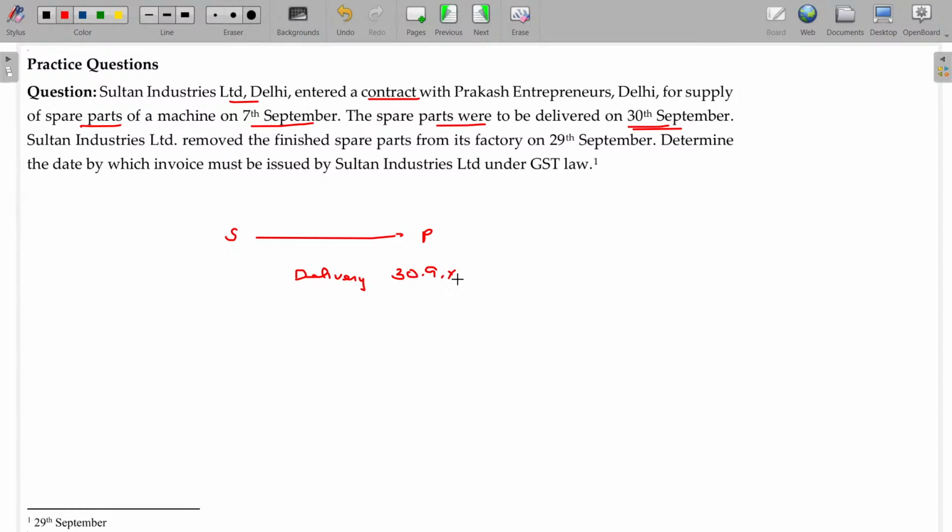Sultan Industries Limited removed the finished spare parts from the factory on 29th September. Removal, 29th September. Determine the date by which the invoice must be issued. If removal is applicable, the removal date is final. Otherwise, you have to go for the delivery date. So 29/9 will be final.